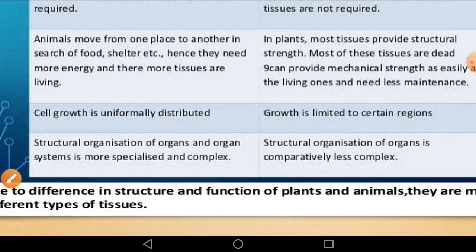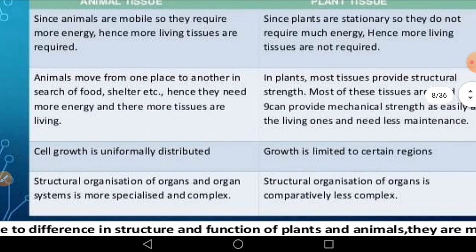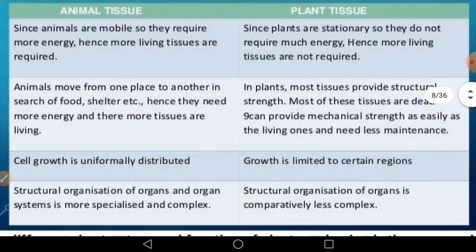Cell growth is uniformly distributed. When a body grows, it grows uniformly in animal cells. In plant cells, growth is limited to certain regions. Suppose it is growing from the apical region, then only the tip part will grow. Otherwise in animal tissue, the growth is uniform, the same throughout the body.